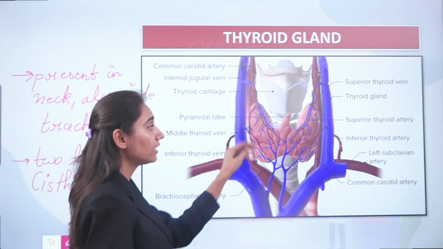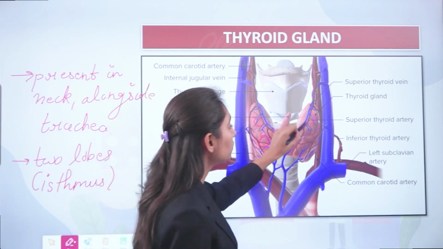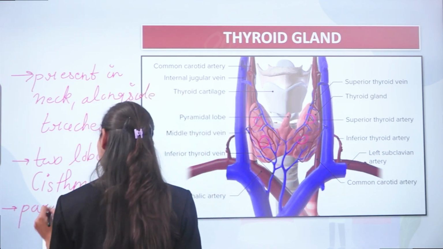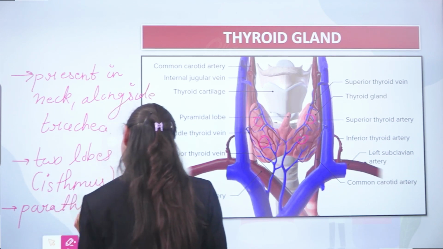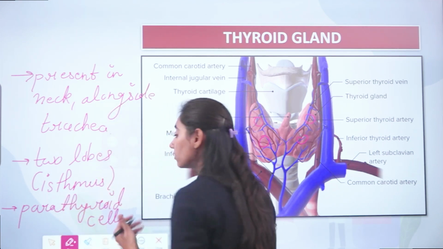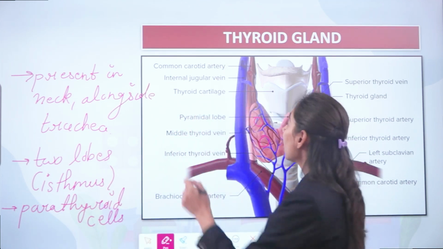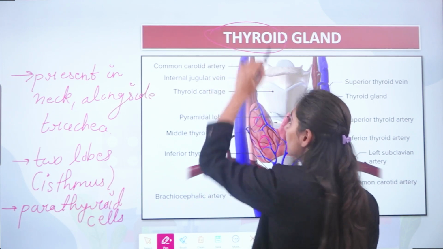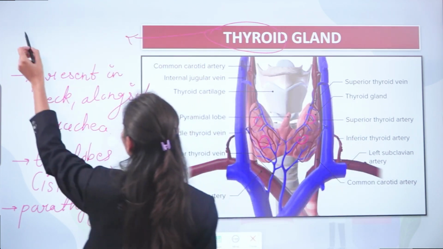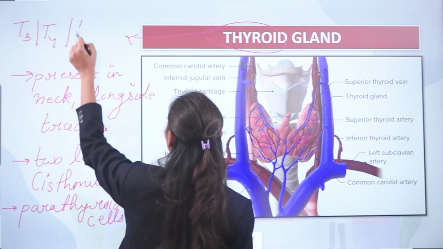Now in this thyroid gland, at the back side of the thyroid gland, there are four cells present, which are known as parathyroid cells, or they are also called parathyroid follicles, and they secrete the parathyroid hormone. Now the name of the gland is thyroid gland, and it secretes the hormone known as the thyroid hormone, which is T3, T4 or thyroxine.